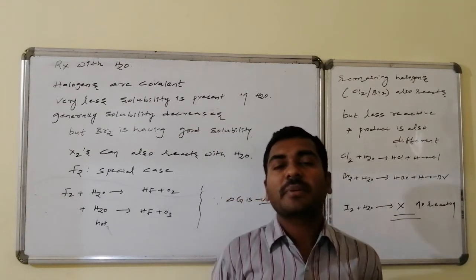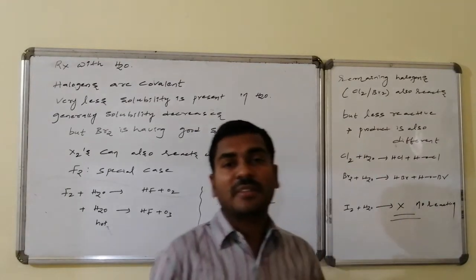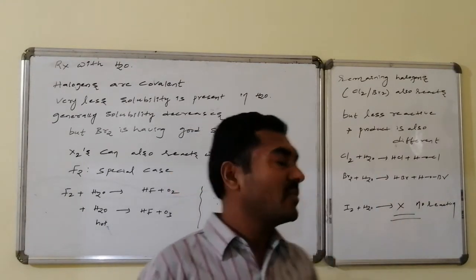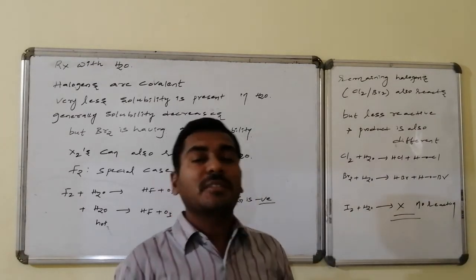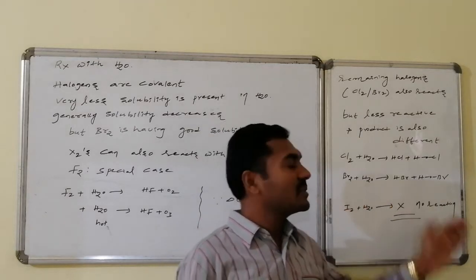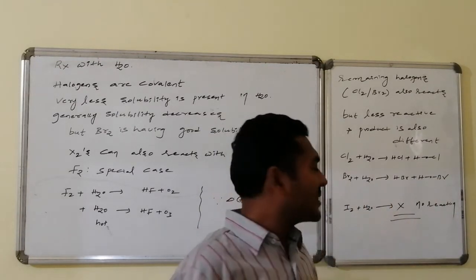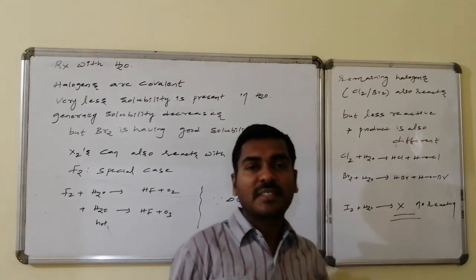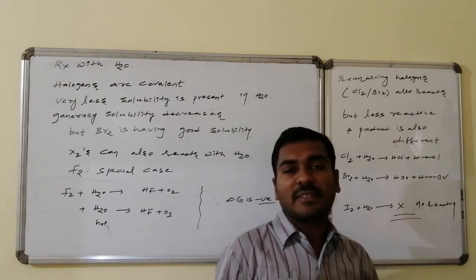In this case, chlorine on reaction with water leads to the formation of HCl followed by HOCl. One is a strong acid, hydrochloric acid, and the other is hypochlorous acid. Similarly, bromine also reacts with water, forming HBr followed by HOBr. Whereas iodine has a positive delta G value for this transformation, so therefore no reaction takes place.